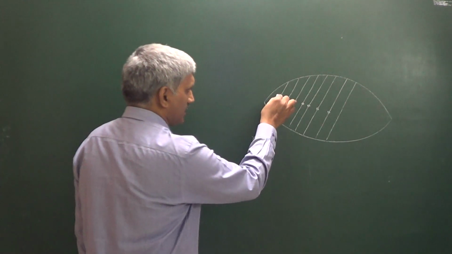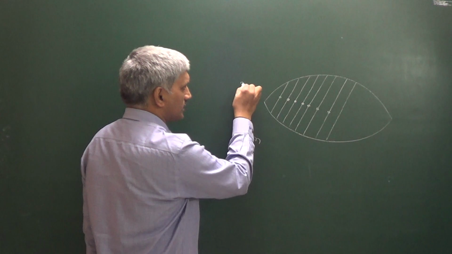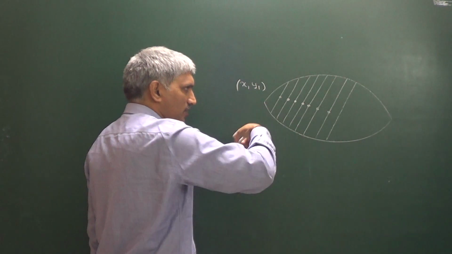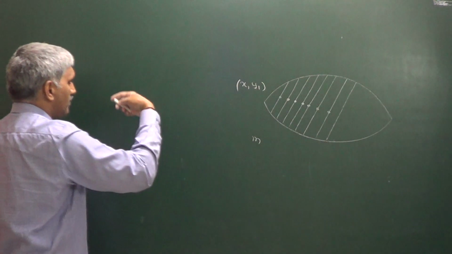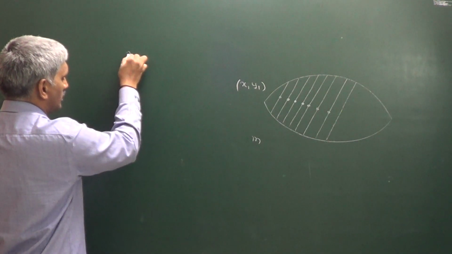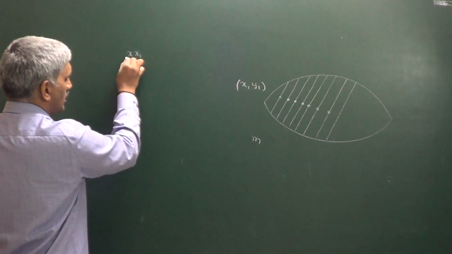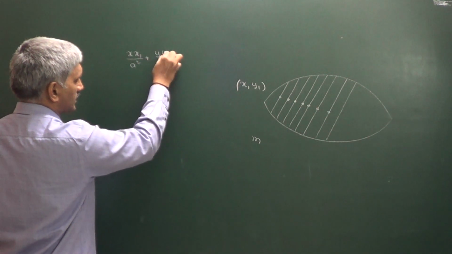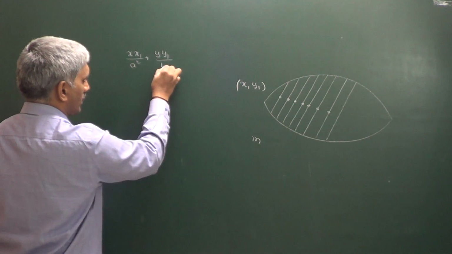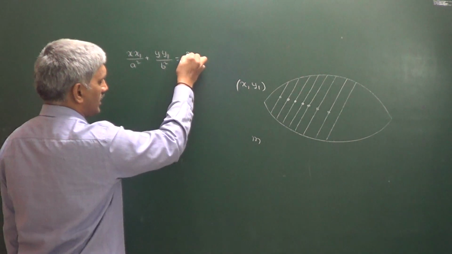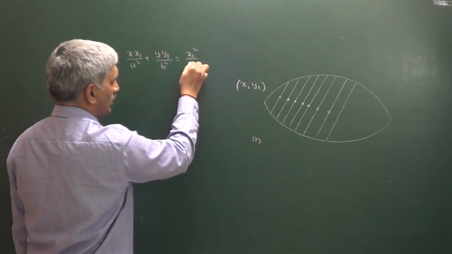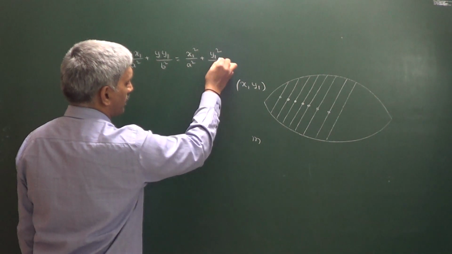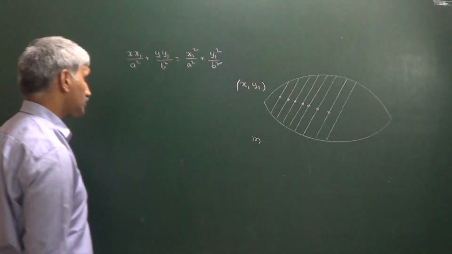Now if I take this middle point as (x1, y1), what is the equation of the chord? If the midpoint is (x1, y1), then the equation of the chord is S1 = S11. That is, x x1 by a square plus y y1 by b square is equal to x1 square by a square plus y1 square divided by b square.